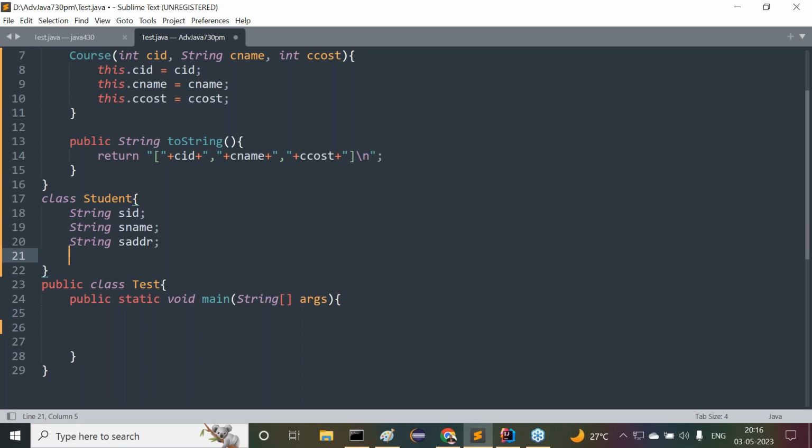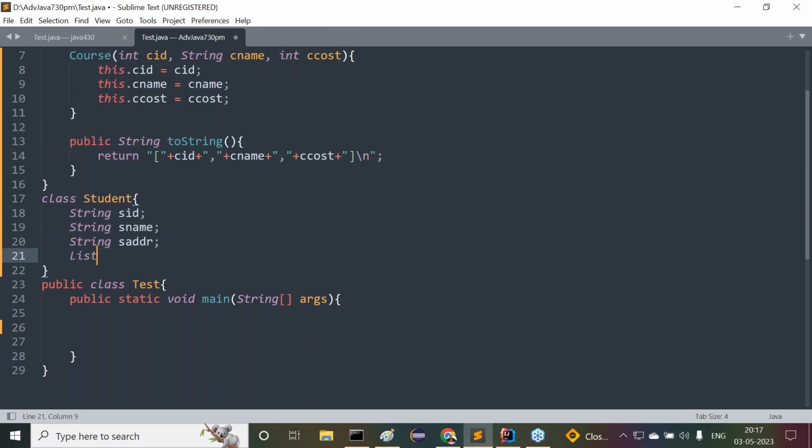Wherever we want to represent multiple courses, there we have to take an array. An array represents multiple values. But arrays have some limitations. It is constant, fixed in its size. We are unable to increase the values, we are unable to reduce the values. The problem is going on here. Moreover, arrays allow only one type of data, not different types of data. There is no predefined library support for arrays, but in the case of collections, predefined support is available. So to overcome these problems, we have to go with collections.